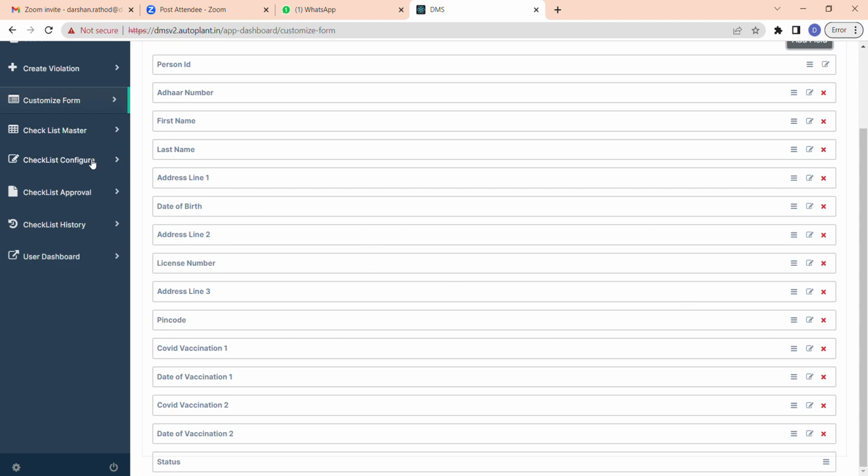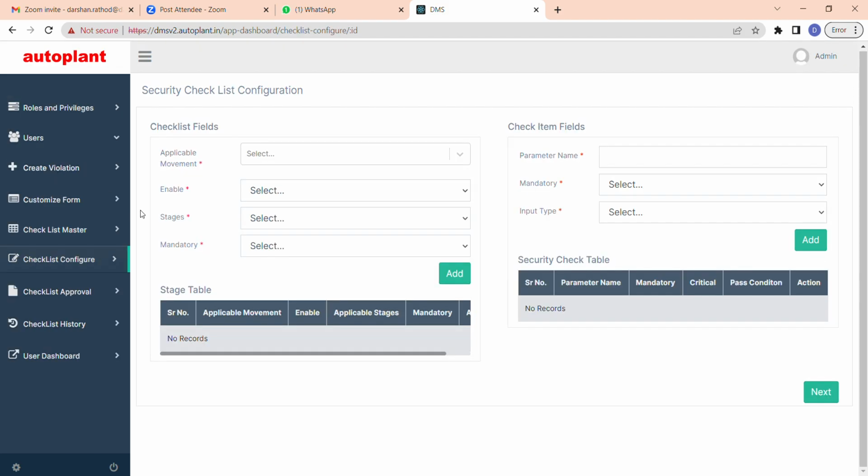The fourth feature is checklist configure. As I told you, every vehicle needs to go through different stages, and each stage has a different checklist. You can customize that checklist as per your plant and your stages. First you need to type the movement type, whether it is inbound or outbound, and then whether it is enabled or disabled.